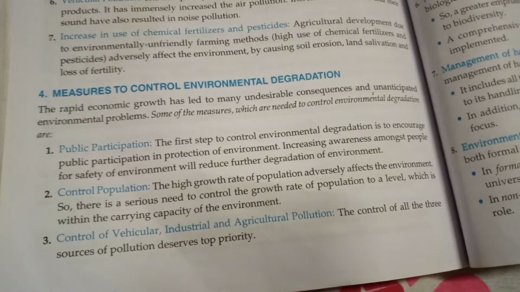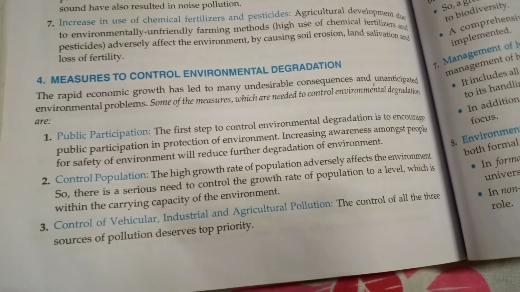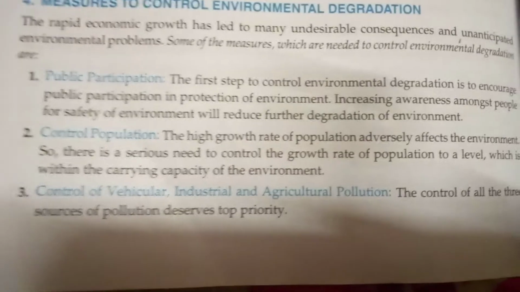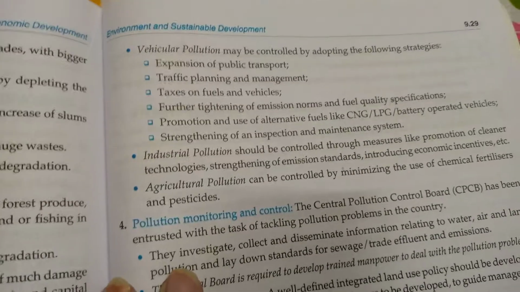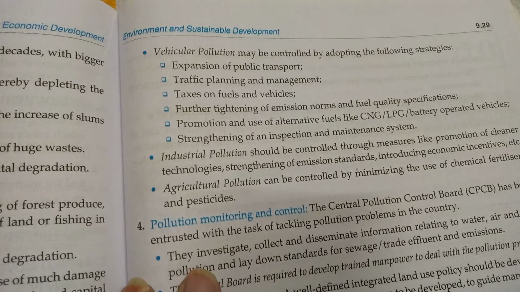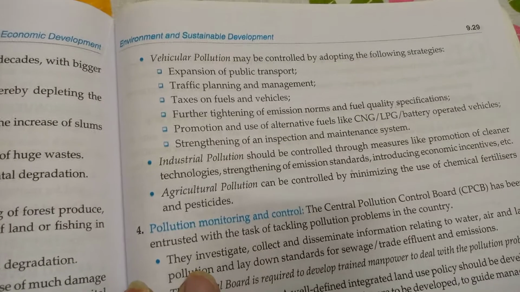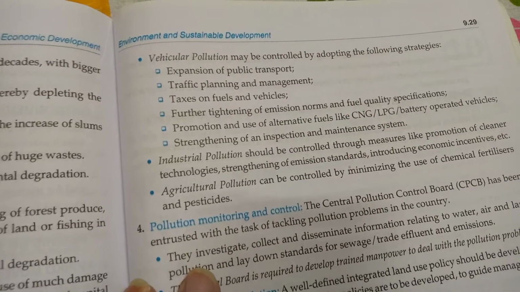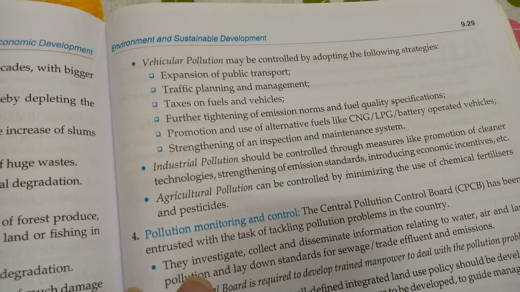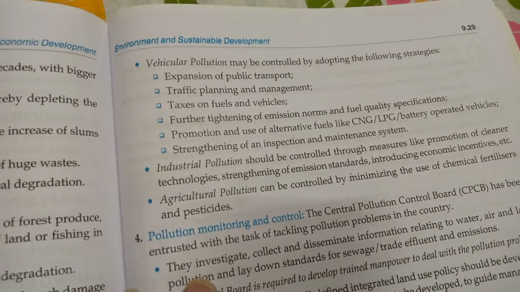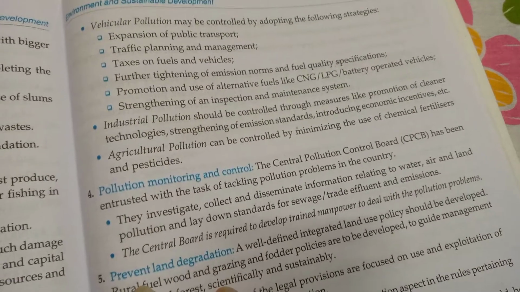Third, to control all three sources of pollution deserves top priority: vehicular, industrial, agricultural. Vehicular pollution may be controlled by adopting a few steps. There is expansion of public transport, traffic planning and management, taxes on fuels and vehicles, further tightening of emission norms and fuel quality, promotion of use of CNG, LPG and battery operated vehicles, strengthening of an inspection and maintenance system.